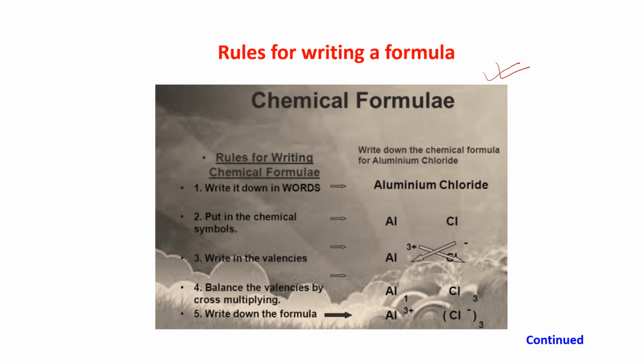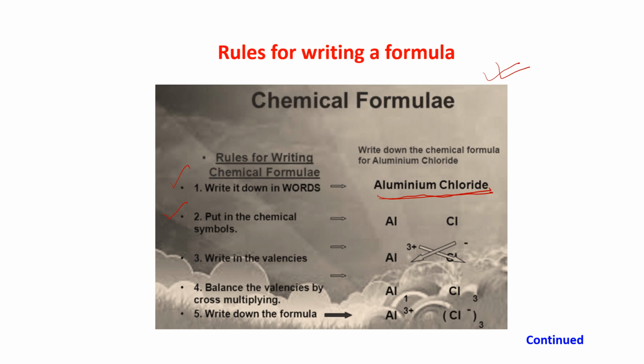Suppose I want to write the formula of a compound, aluminium chloride. Suppose my compound is aluminium chloride. So what are the things that you have to do? The first is to write down the formula in words. You have written aluminium chloride. The next is to put in the chemical symbol.